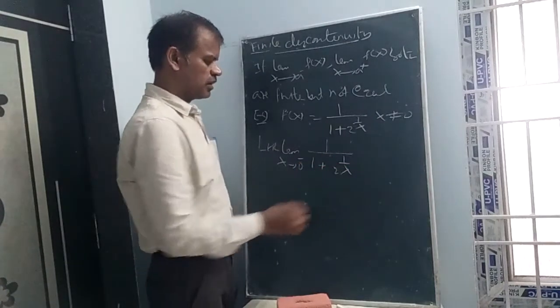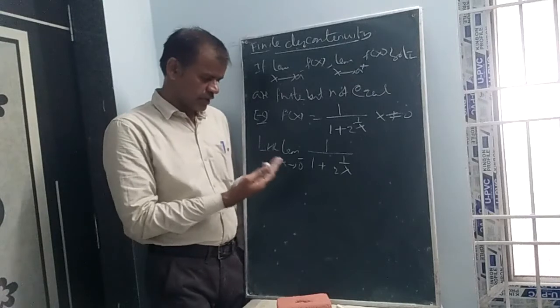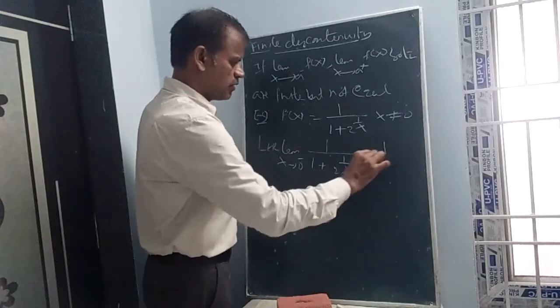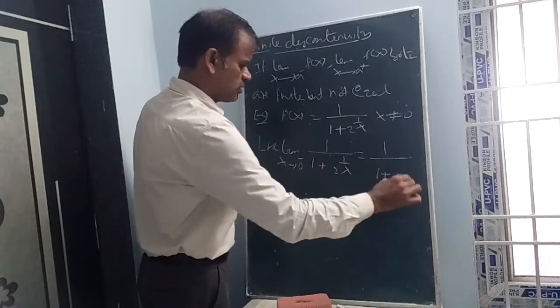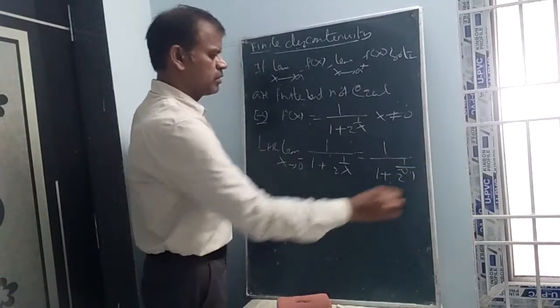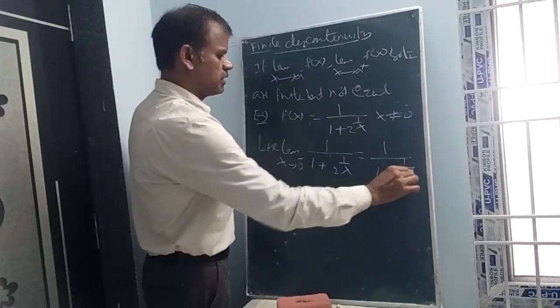Taking the negative neighborhood means 0 minus, like 0.1. In the left neighborhood I am taking minus 0.1. So observe the value: 1 by 1 plus 2 power 1 by minus 0.1.